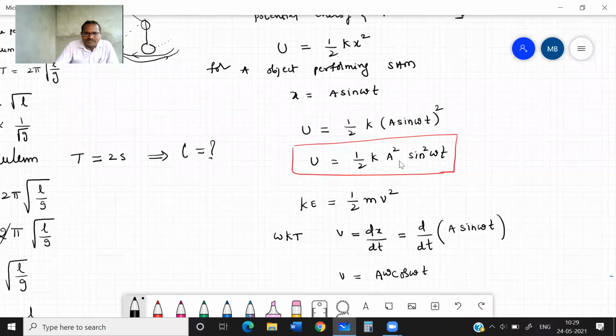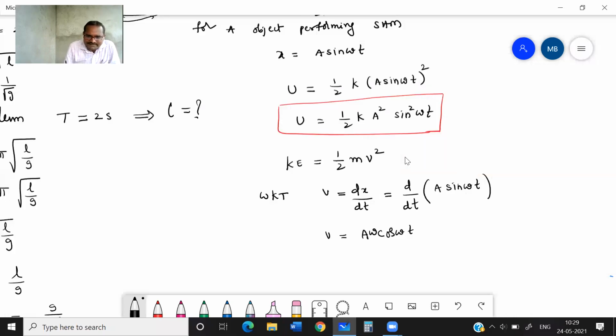Substitute in this now. You will get kinetic energy KE is equal to half m a omega cos omega t whole square. Clear?